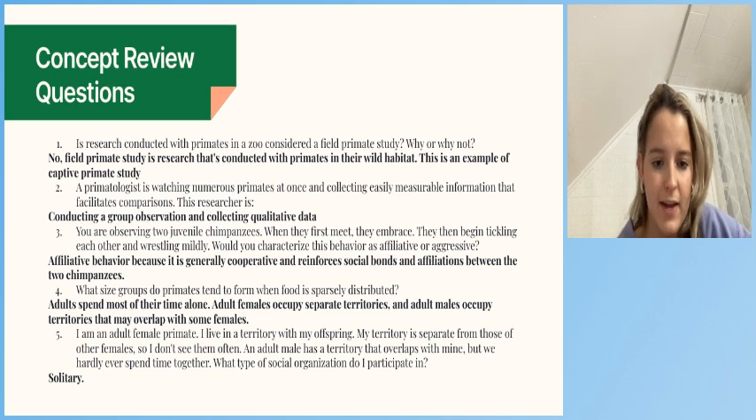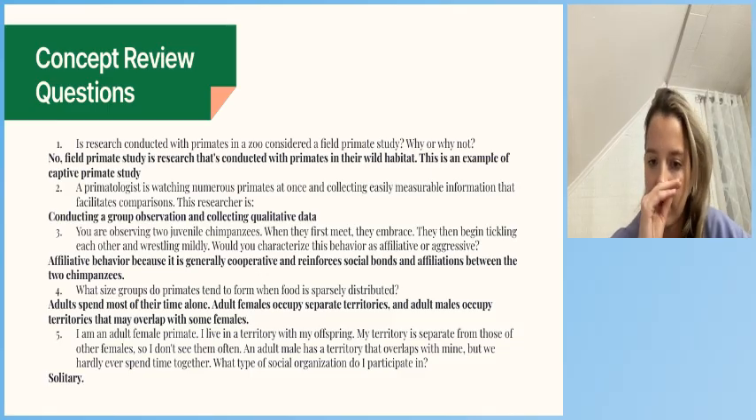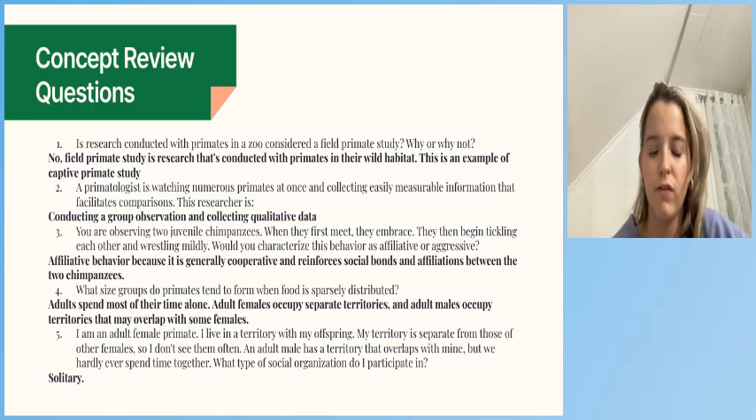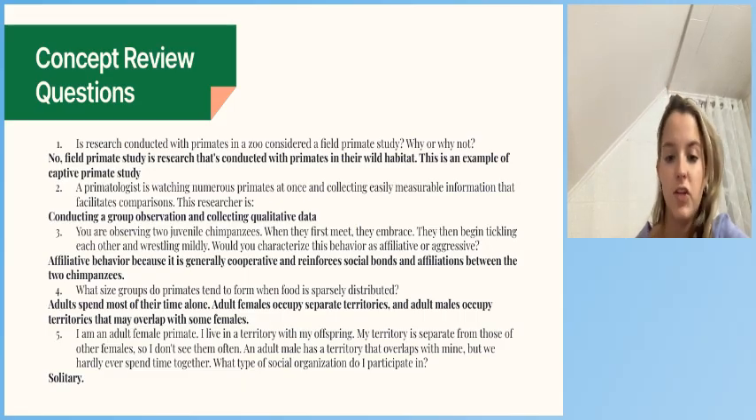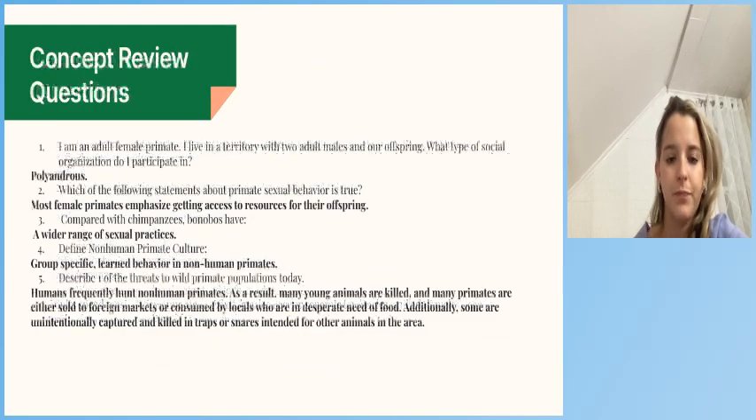Number 5, I am an adult female primate. I live in a territory with my offspring. My territory is separate from those of other females, so I don't see them. An adult male has a territory that overlaps with mine, but we hardly ever spend time together. What type of social organization do I participate in? The answer would be solitary.